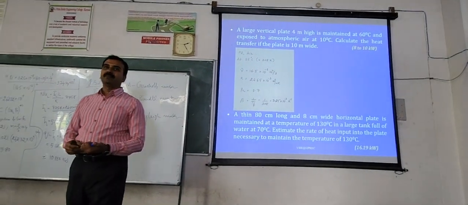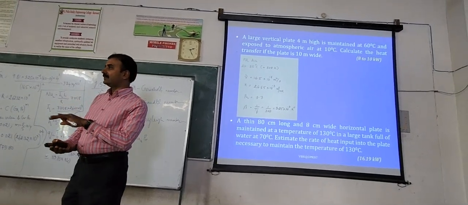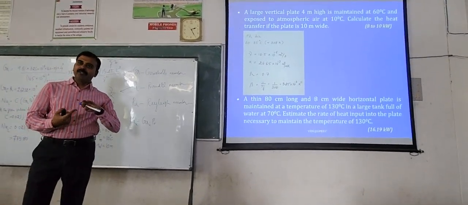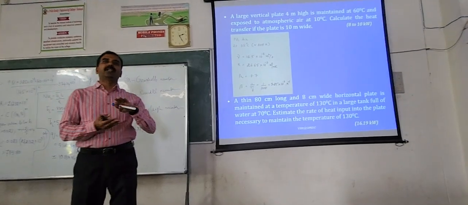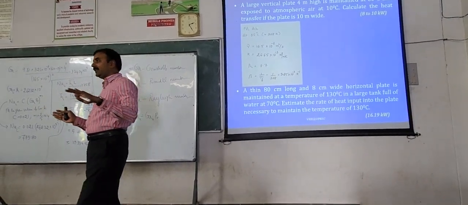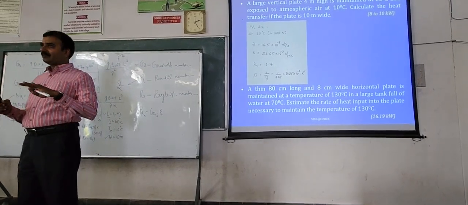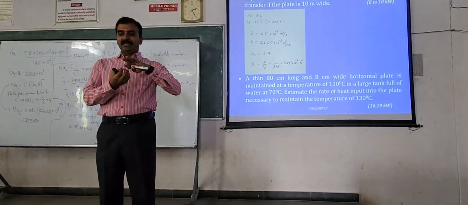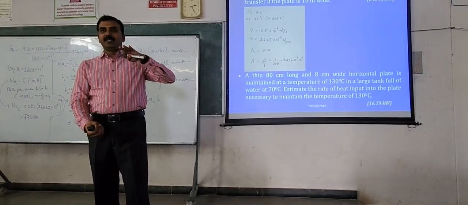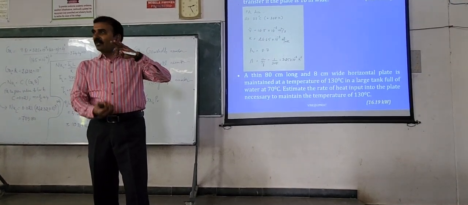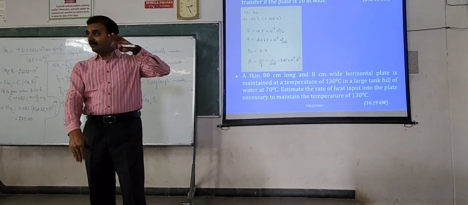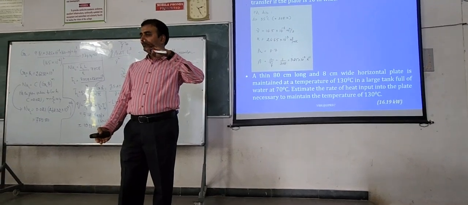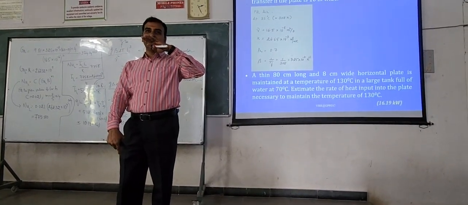Horizontal plane, the two surfaces, bottom and top, are exposed to fluid. The fluid motion that is created on the upper side and lower side are not the same, right? They are different. Why? Take the bottom surface. By gravity, the heavier molecules will go down, and there is no restriction for them below. They can go to the level of the datum reference point or earth surface, wherever it is. Till that point it can travel, right?